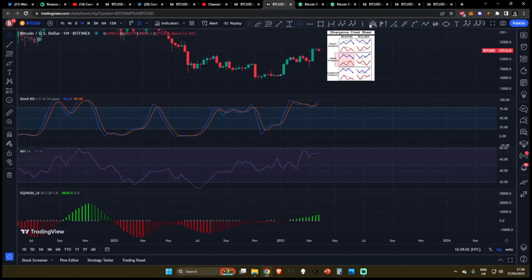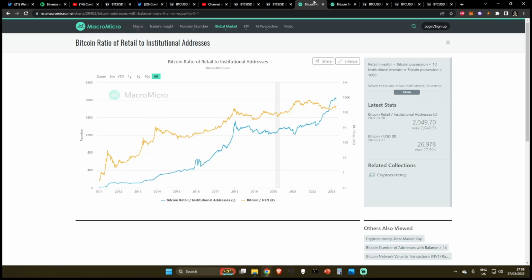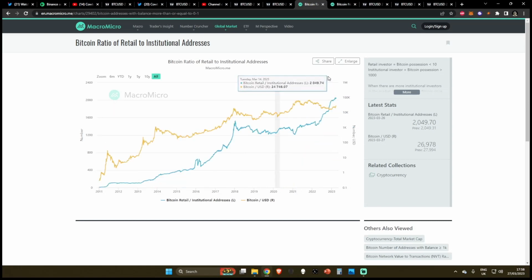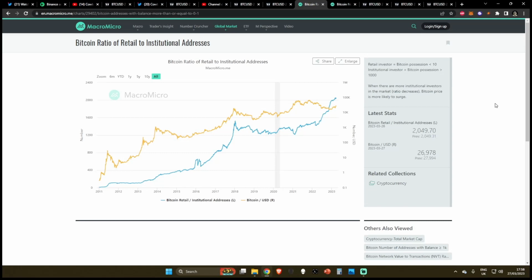Now, before we do dive into our final charts, I want to break up the technical analysis by just taking a quick dive into some on-chain data. I have looked at the whale wallets. Whale wallets are still not buying. They're really just sitting on the sidelines. Retail wallets are buying at this moment in time. So when we come over to the Bitcoin ratio of retail to institutional addresses, this is very close to pushing up to a new all-time high once again, indicative that this is a retail-driven market. If you want to read more about this and how it will affect the price action, you can read on the right side of the screen.